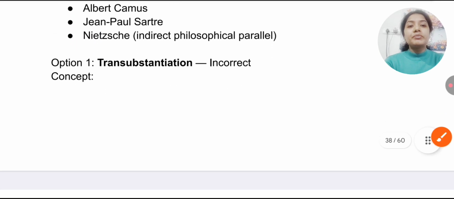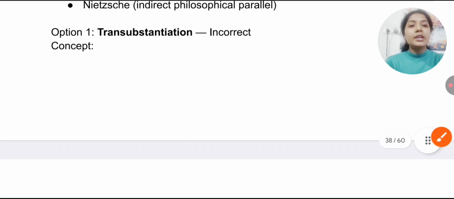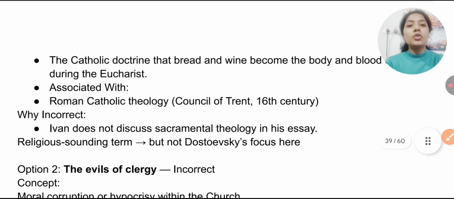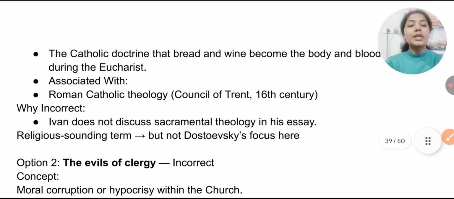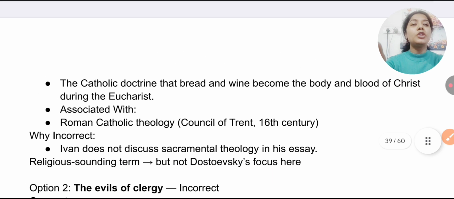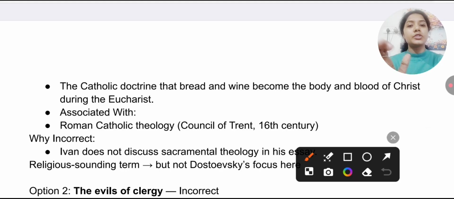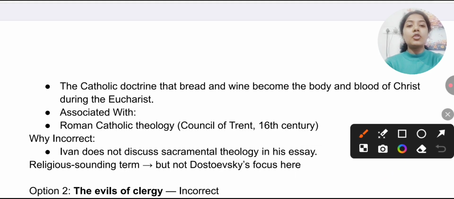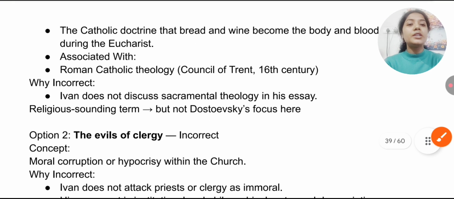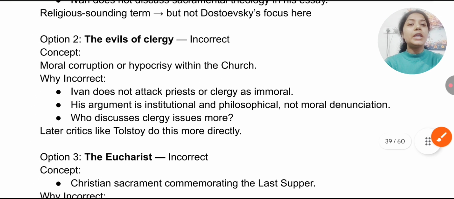Now, another option, transubstantiation, was incorrect. Why? Because this is related to Catholic doctrine, that bread and wine become the body and blood of Christ during the Eucharist. Remember, this Roman Catholic theology was defined at the Council of Trent in the 16th century. And here you can see the writer does not discuss sacramental theology in his essay.